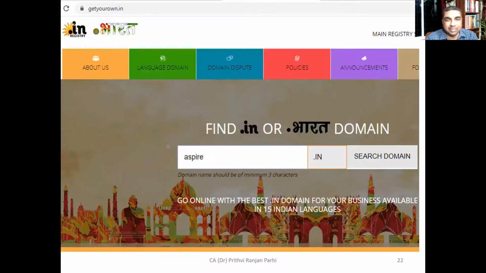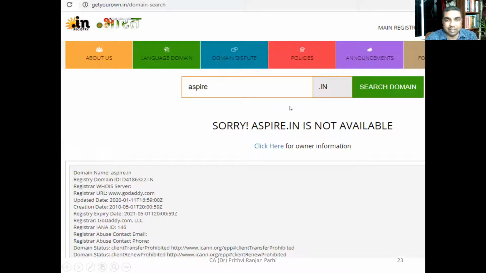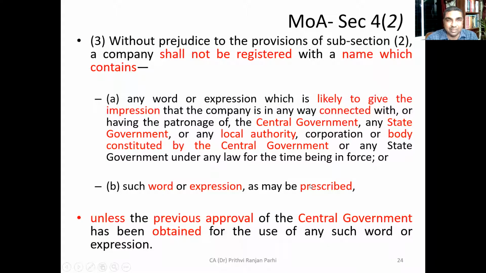Similarly, you can also apply for domains. You can check the domain name availability. You see aspire.in, like this you can search it. So whether it is available or not, you can find out, you get a message.